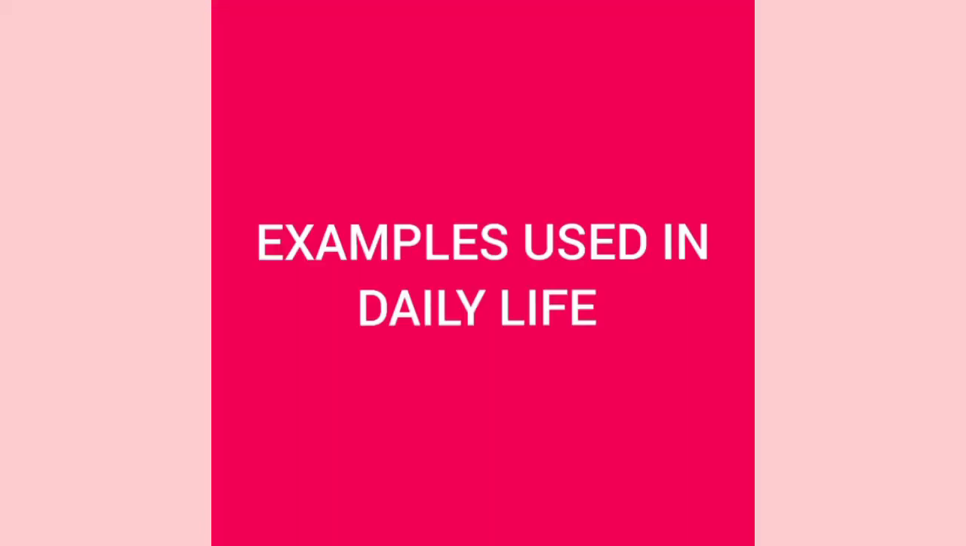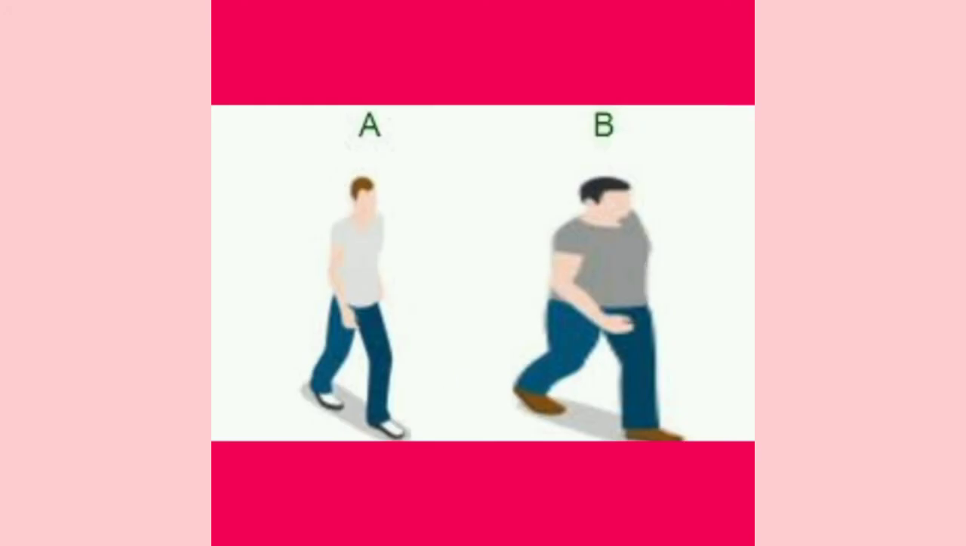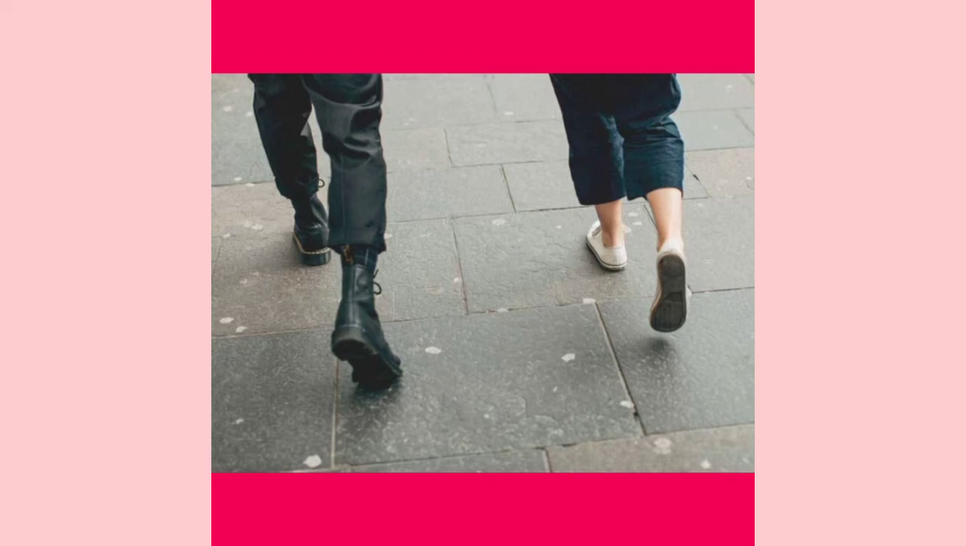Now I'm going to tell you some examples which are used in daily life. First example: suppose two people are walking, and among the two people, if one is heavier than the other one, the person weighing heavier will walk slower because the acceleration of the person weighing lighter is greater.